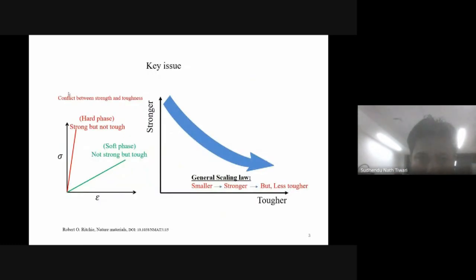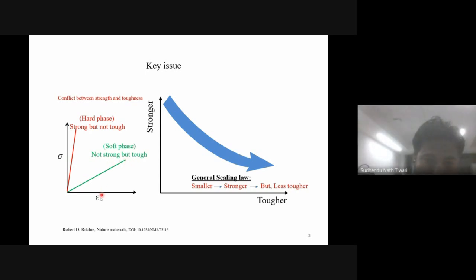So what is the key issue? This is a general scaling law. If we want to make a material stronger, then it becomes brittle. In engineering sense, in a stress strain diagram, if a material is hard, then the area under this curve will be low, and thus it will have a low toughness. Conversely, if a material has high deformability, meaning high percentage of elongation, then the area under the curve will have a much higher value. So it will be tough, but the strength will be low.